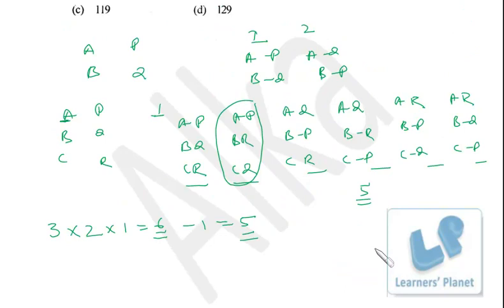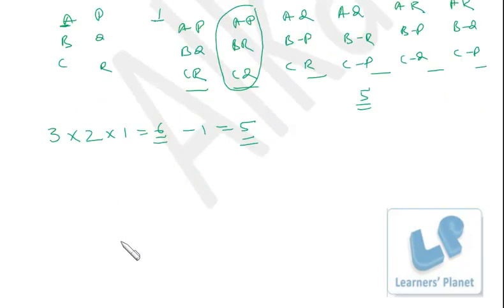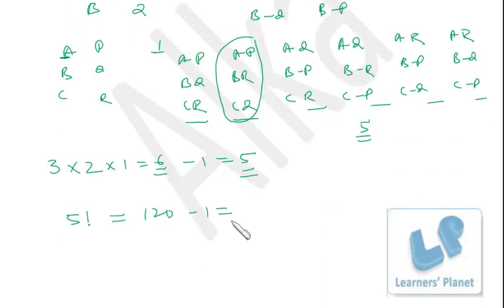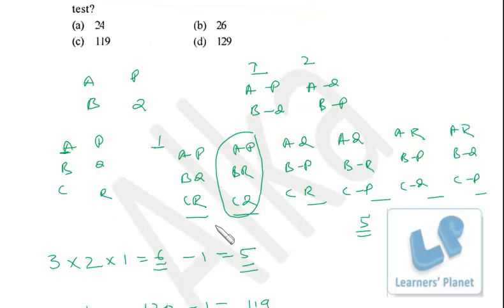So for 3 persons we have 3 into 2 into 1, that means 3 factorial ways. So for, I'm sorry, not persons, 3 questions or 3 matches. Similarly for 5 matches we have 5 factorial total number of matches, that is 120. But exactly 1 will be the same, and we are asked that no examinee has given the correct answer. So exactly 1 will be correct, definitely. So I deduct 1. So in all there are 119 students who took this test or who attempted this question.